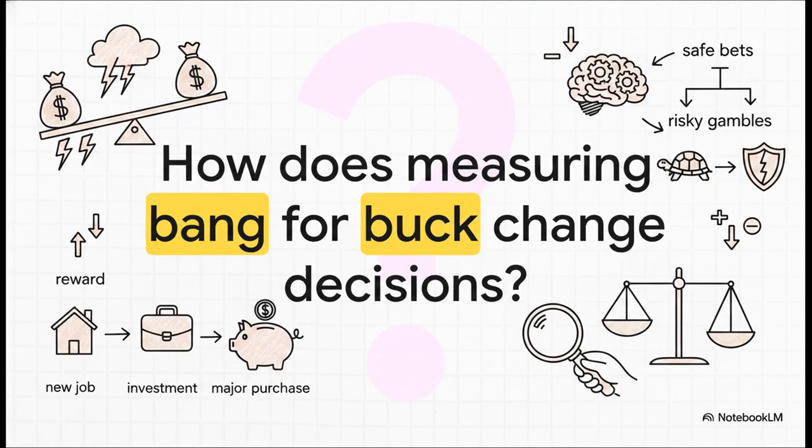So, I'm going to leave you with this to chew on as you wrap up our explainer today. We've seen how massive institutions use this exact math to balance billions of dollars. But risk and reward govern all of our lives, not just the big banks. How could measuring your own bang for your buck, evaluating the extra stress of a new job, a new investment, or even a major purchase against the true extra reward, change the way you make personal financial decisions today? Keep that in mind next time you're weighing your own safe bets against your risky gambles.